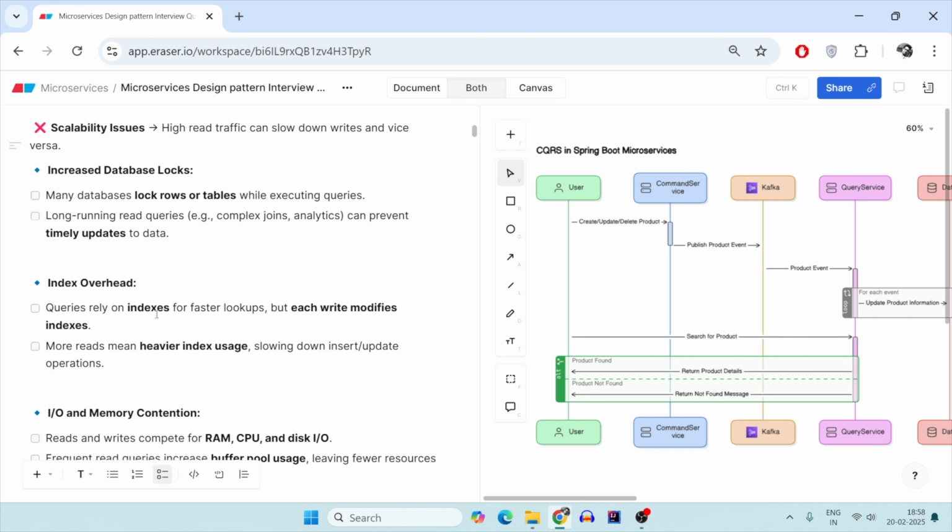And how will they interact with each other? They can do it by event sourcing, basically using Kafka. So whenever you get some write request, you can have two options. You have your own database, or you can have the same common database for reads and writes. We will see that also.